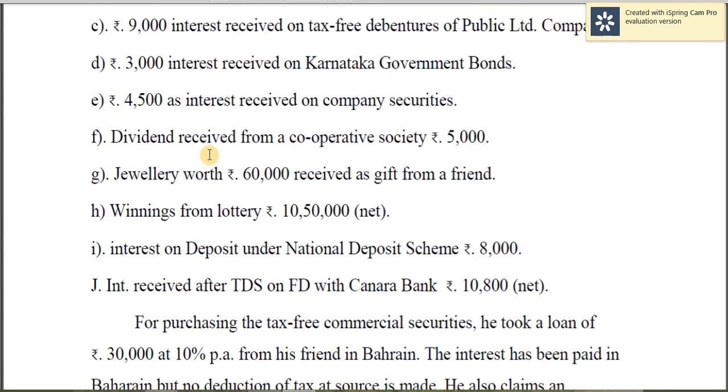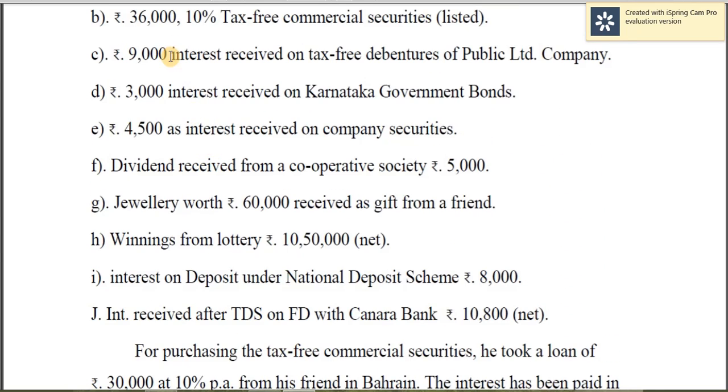Next, 9,000 interest received on tax-free debentures of public limited company. This is also tax-free commercial security. Here the amount is given. Whether the rate is given or the amount is given, that should be grossed up. So 9,000 should be grossed up. So 9,000 into 100 by 90. Then 3,000 interest received on Karnataka government bonds. So this is a taxable government security. No TDS. So entire amount should be taken as income.